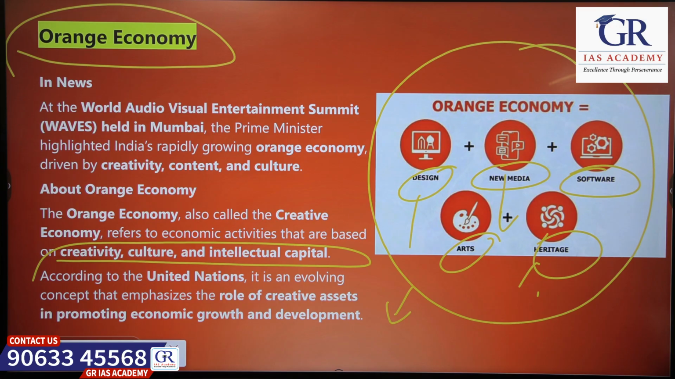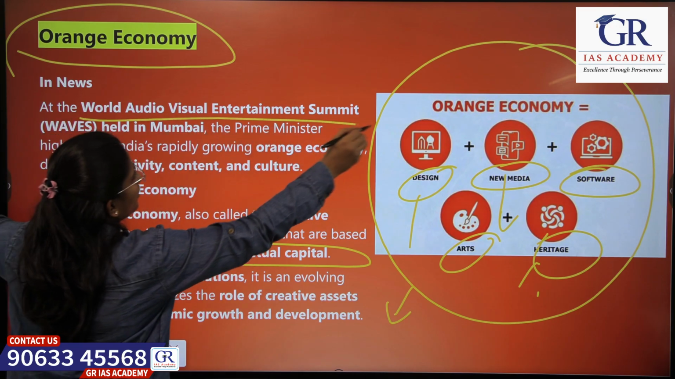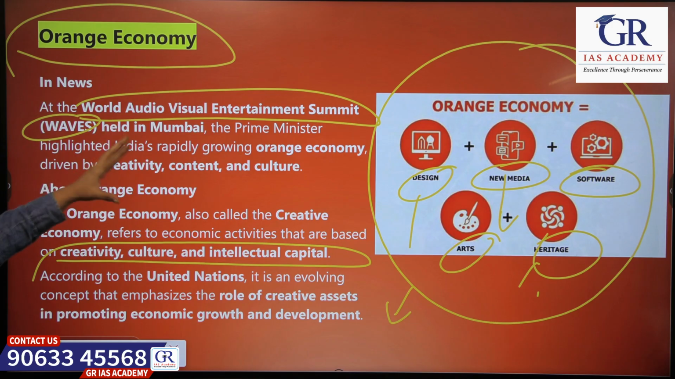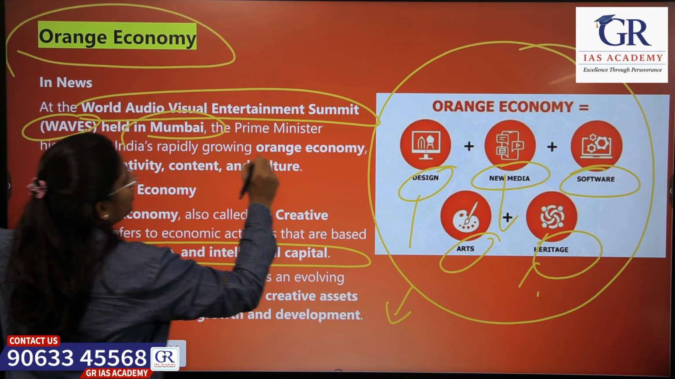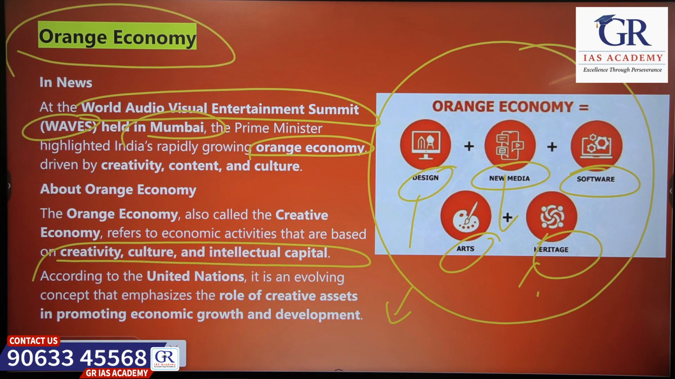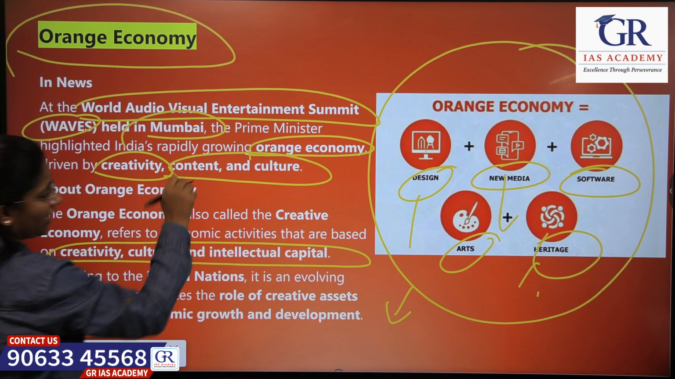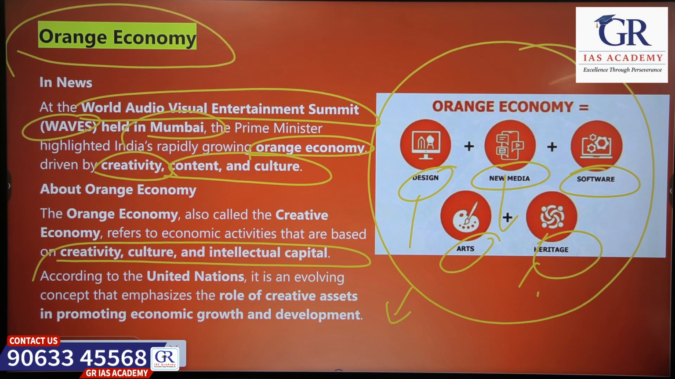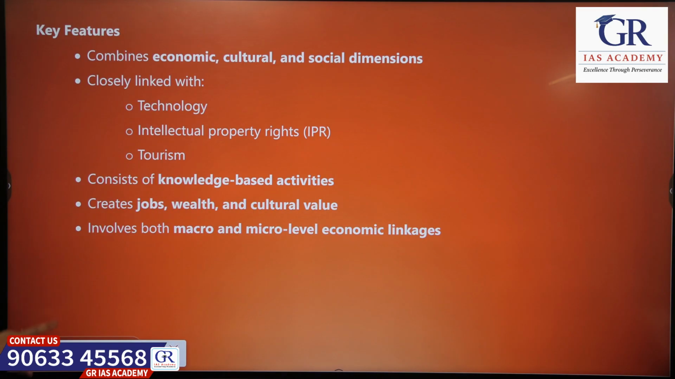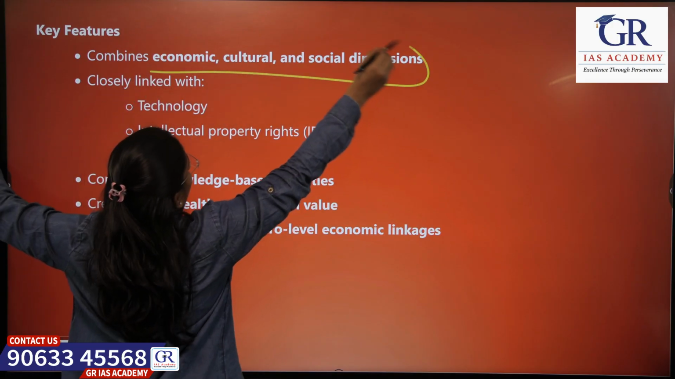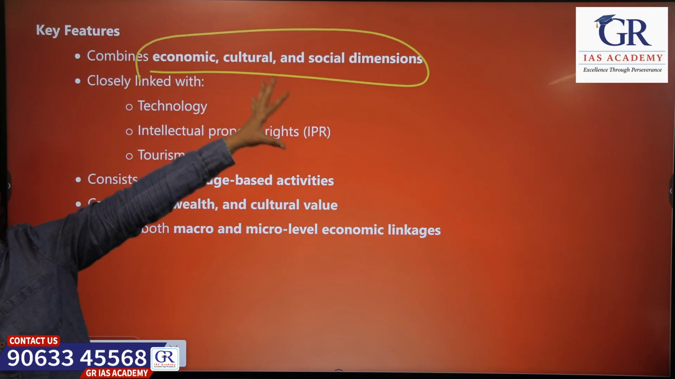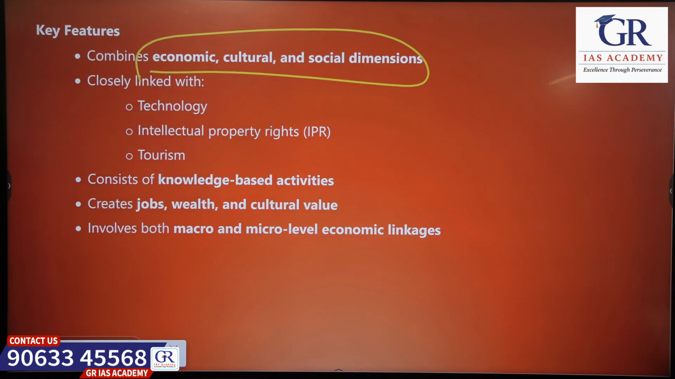So why are we studying this now? Because at the World Audio Visual Entertainment Summit, which was held in Mumbai, the Prime Minister highlighted the growth of the orange economy because of creativity, content and culture. So that is the reason why we are studying the orange economy. So what are its important features? Economic, cultural and social dimensions are combined and are linked with technology, IPR and tourism.